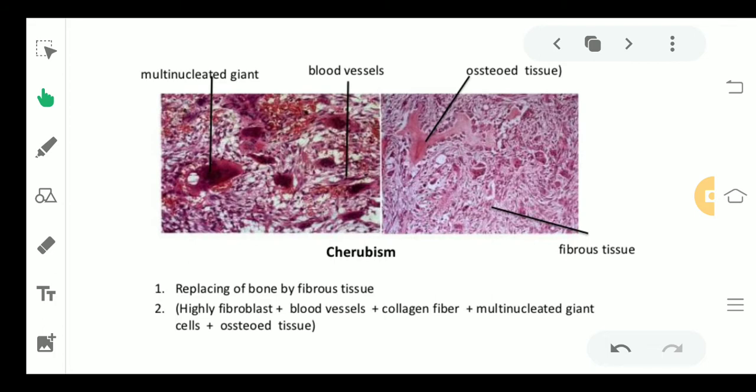Moving ahead, you will see that there is replacement of the bone by fibrous tissue. So this is the fibrous tissue which is going to replace the whole of the bone. Then again, multinucleated giant cells and a lot of blood vessels can be seen. So replacement of the bone by fibrous tissue, highly fibroblastic activity with blood vessels, collagen fibers and multinucleated giant cells can be seen.